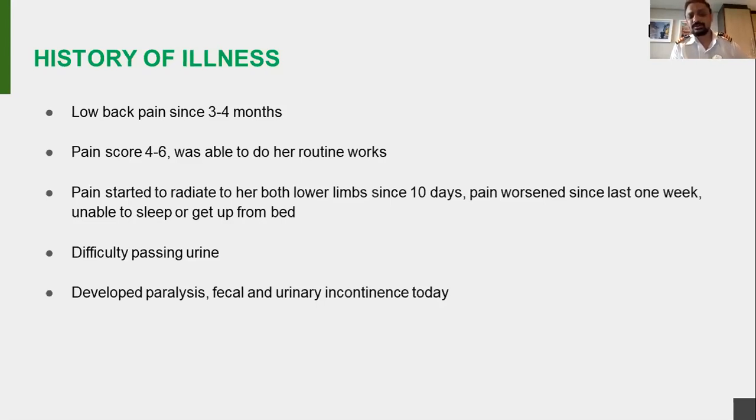When she became this ill, she was not able to manage. They were staying with her and helping her. Gradually she told me she was not able to pass urine. She said, I'm not able to walk because of pain, so I have to pee in this bottle. That's why I'm not able to pass urine, so give me something. But when I palpated, I couldn't make out a proper bladder. I thought maybe it was because she was lying down.